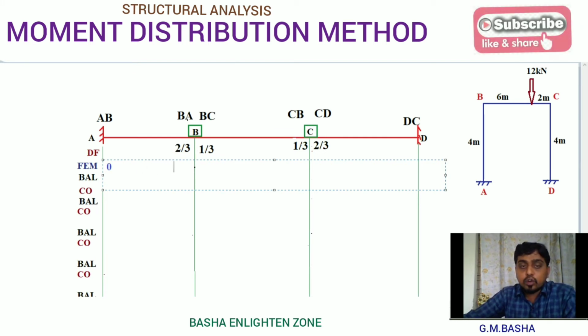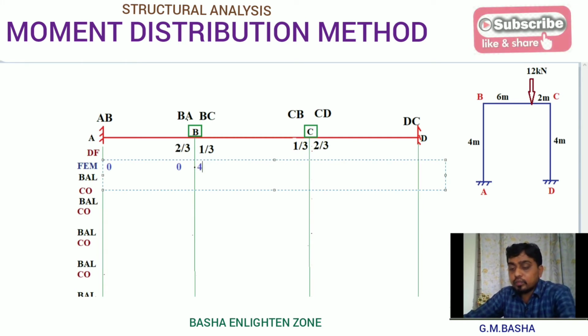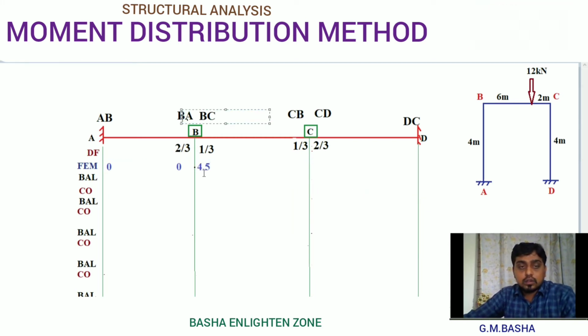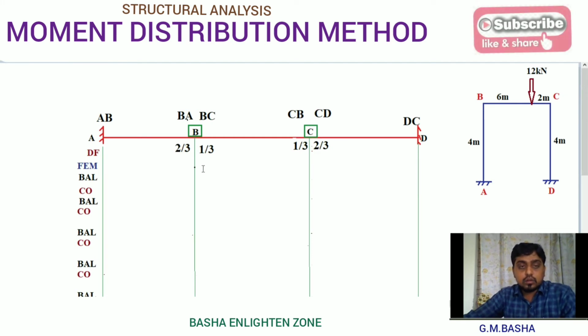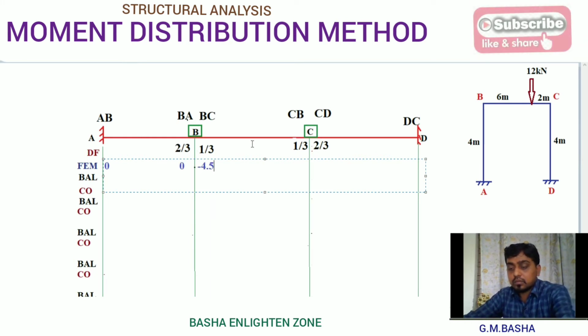Here also it will be 0 for span BA. For span BC it will be minus 4.50. For span CB it will be plus 13.5. Then for span CD and DC it will be again 0 and 0.